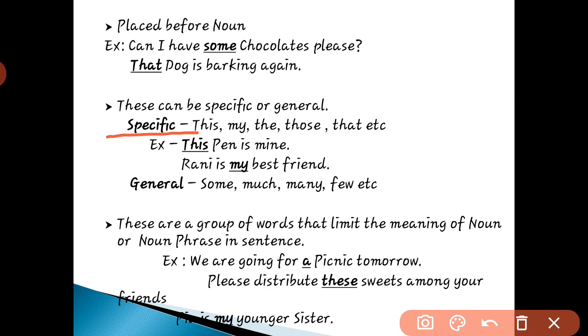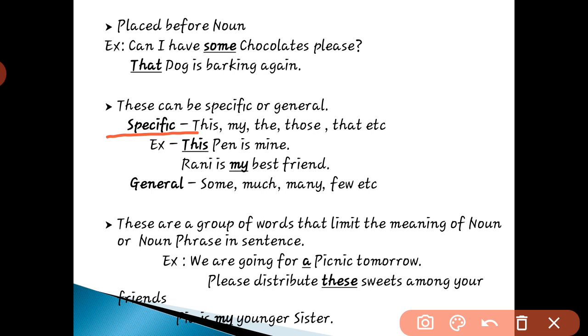And when we use determiners in a general way, while generalizing things, we have some, much, many, few, etc. These are some examples of general determiners. For example, when I say I have much money or more money, these are general.